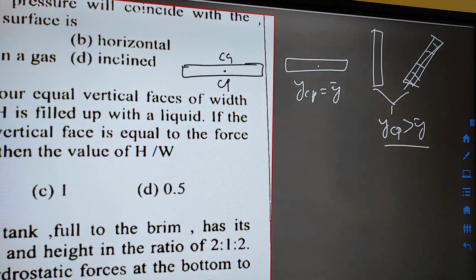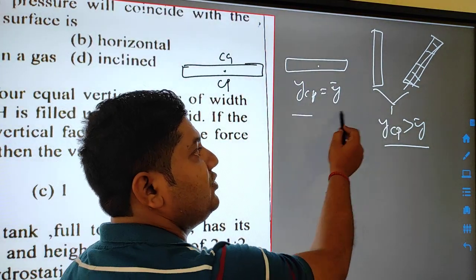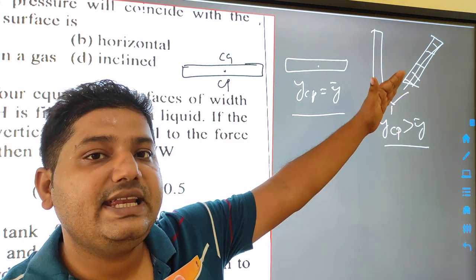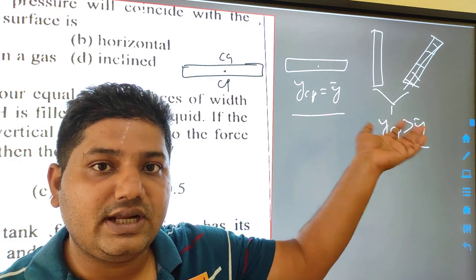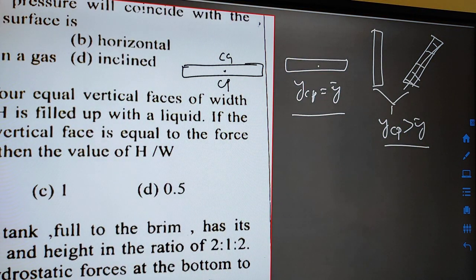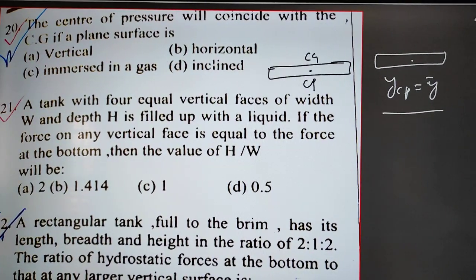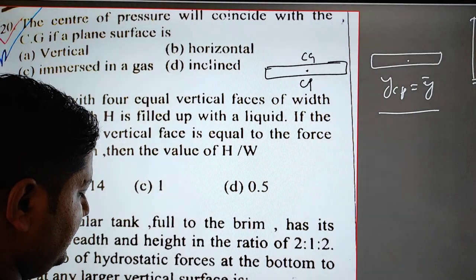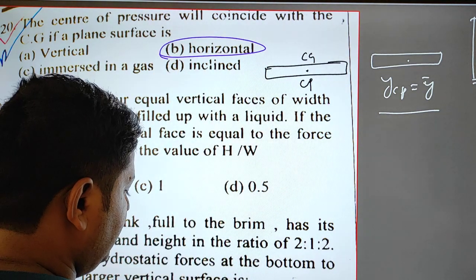The center of pressure means where the total hydrostatic force will act. When the planar surface remains horizontal, the center of pressure will be equal to the centroid. When the planar surface is vertical or inclined, the center of pressure will always be greater than the centroid of that planar surface. Now you see this question. The correct answer is the case when it is horizontal.